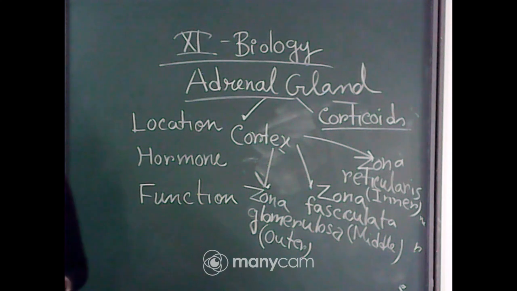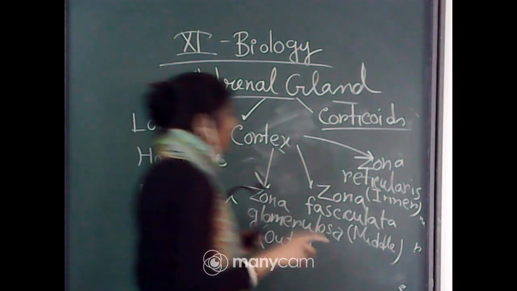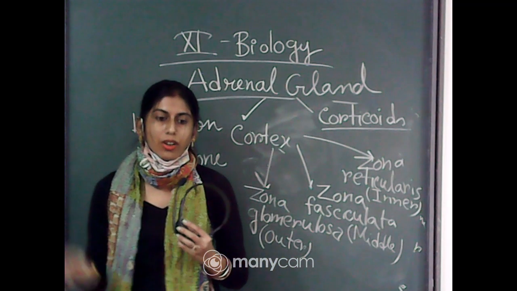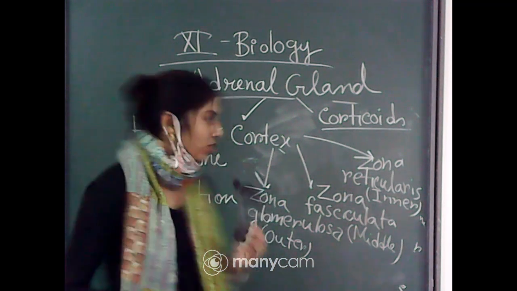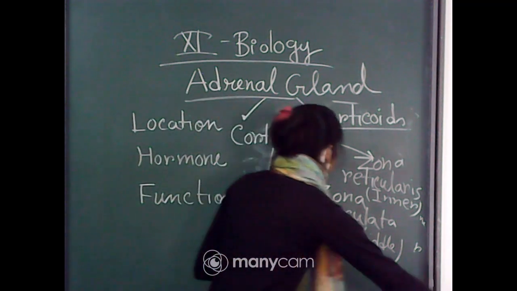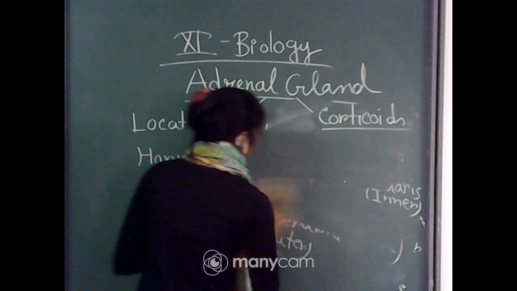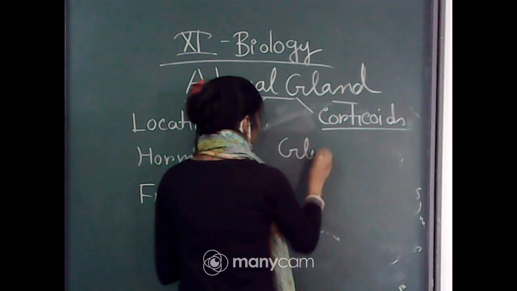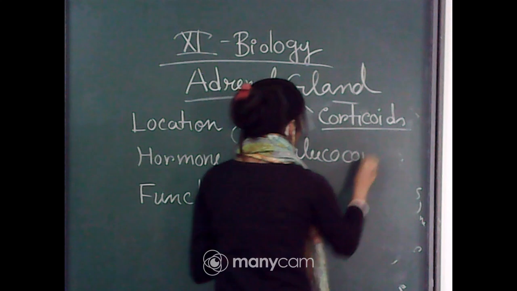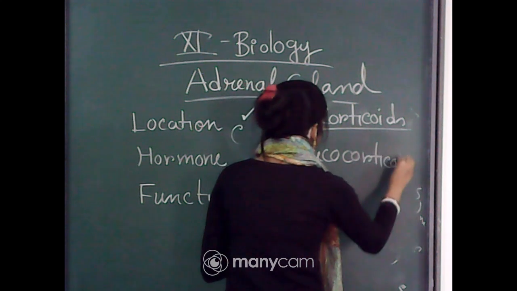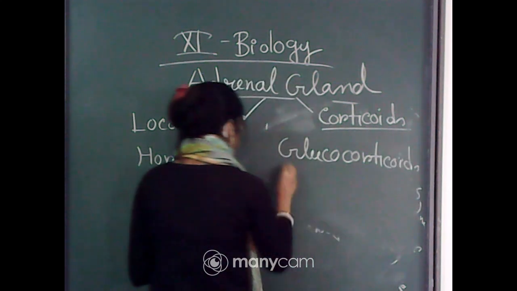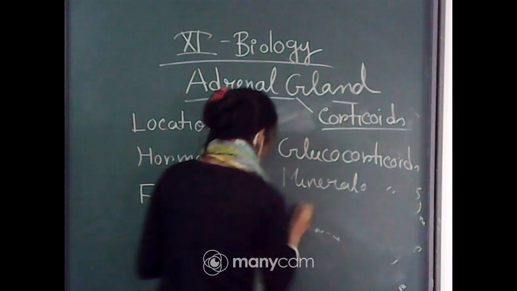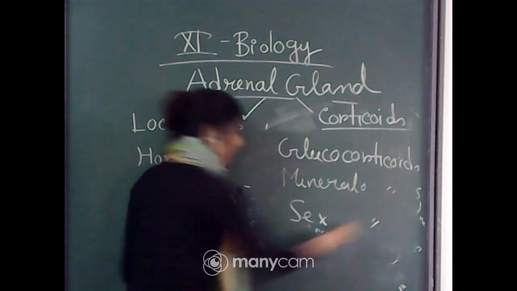Okay, and these corticoids are mainly of 3 types: glucocorticoids, mineralocorticoids, and sex corticoids. So what are they? Glucocorticoids, mineralocorticoids, and sex corticoids.